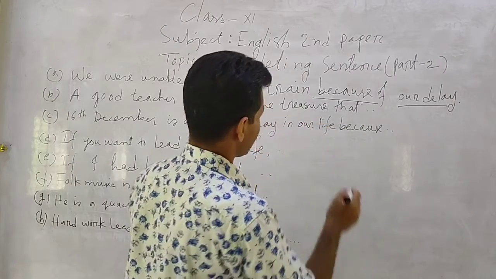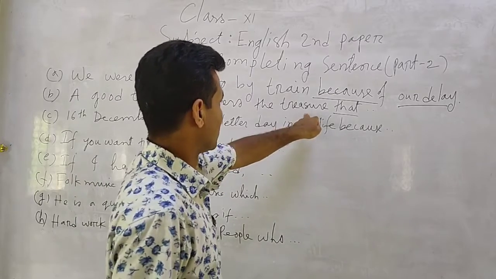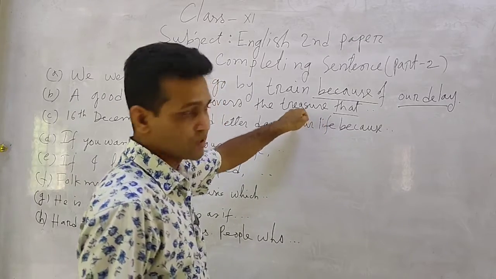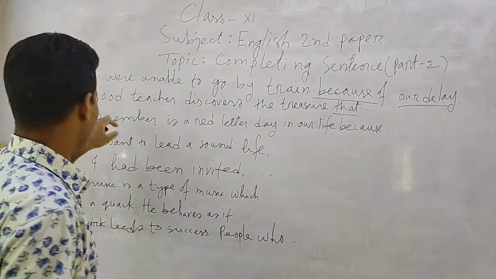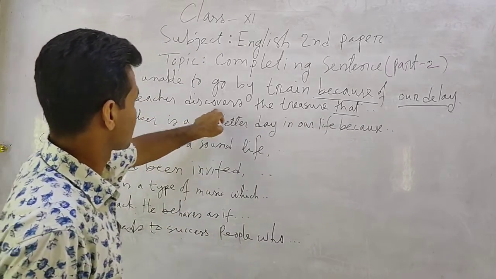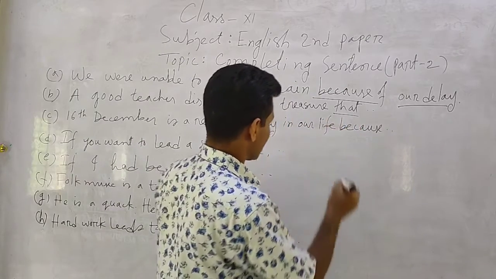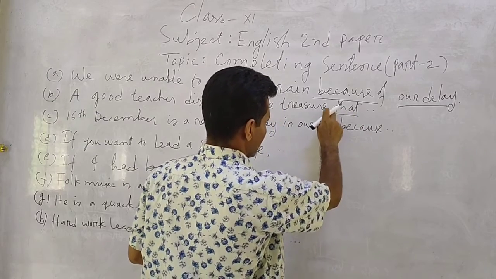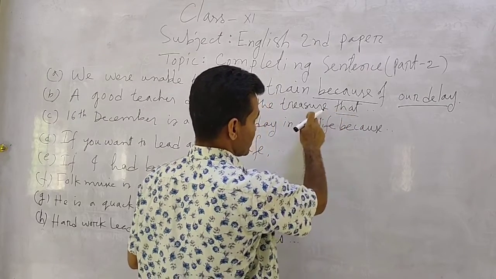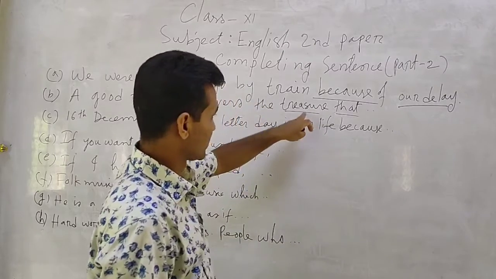Number B: a good teacher discovers the treasure that. In this sentence, that is a relative pronoun, of course, which modifies the noun treasure. I will repeat: a good teacher discovers the treasure that. That means this relative pronoun modifies its antecedent, another noun, treasure here.